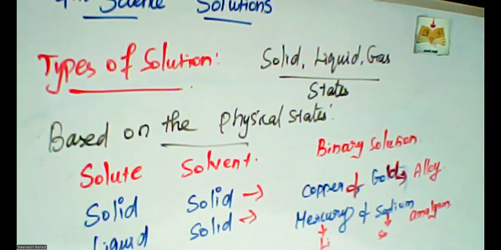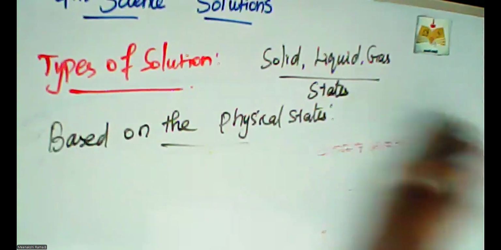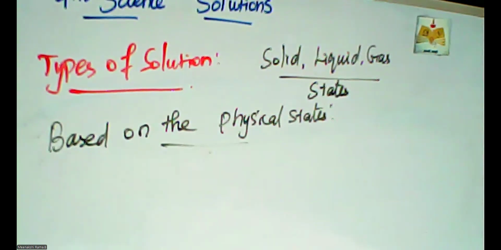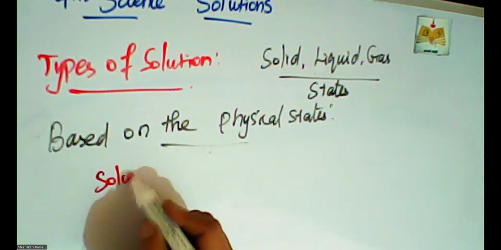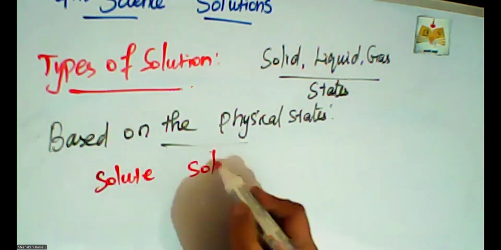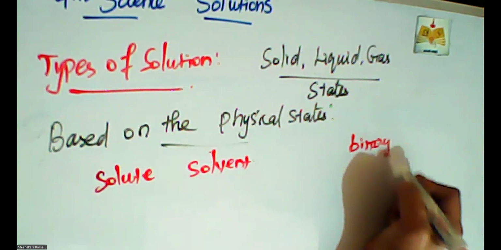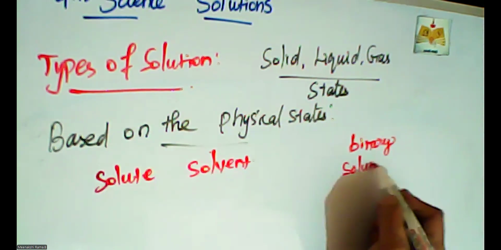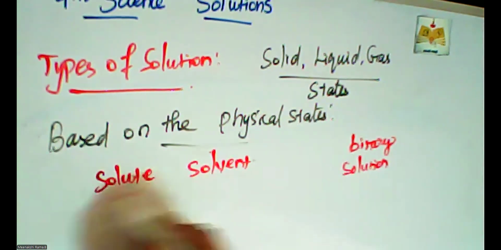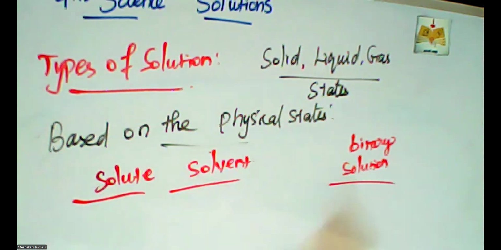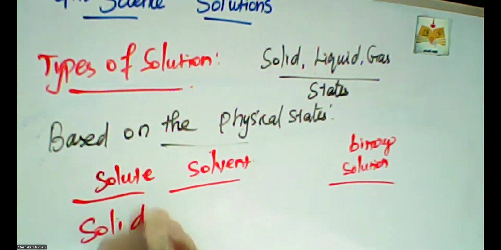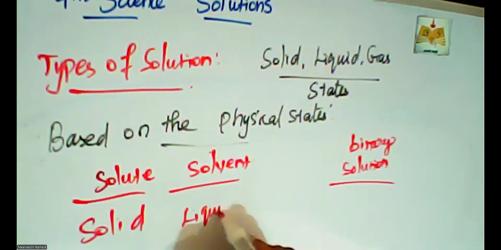And then next one is liquid. First one was solid state, next one is liquid solvent. What is the binary solution? This is the heading. What is the solute? First one is solid and liquid.